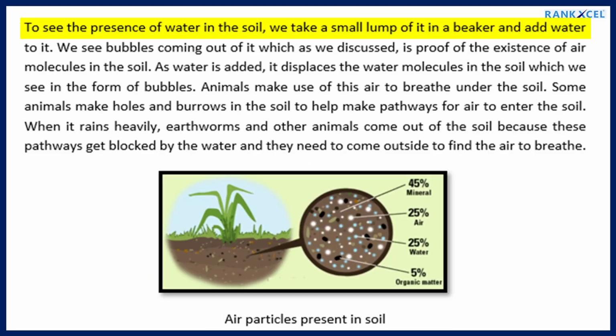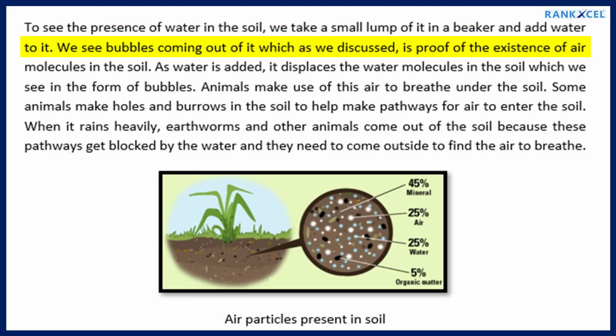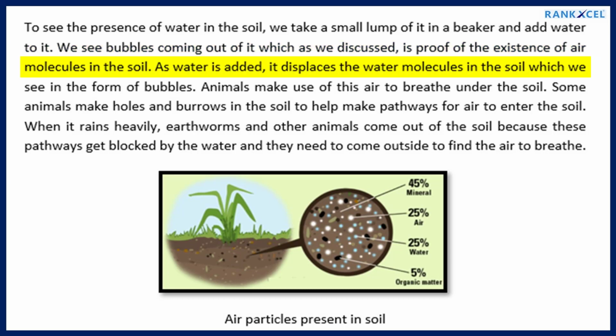To see the presence of air in the soil, we take a small lump of it in a beaker and add water to it. We see bubbles coming out of it, which, as we discussed, is proof of the existence of air molecules in the soil. As water is added, it displaces the air in the soil, which we see in the form of bubbles. Animals make use of this air to breathe under the soil.